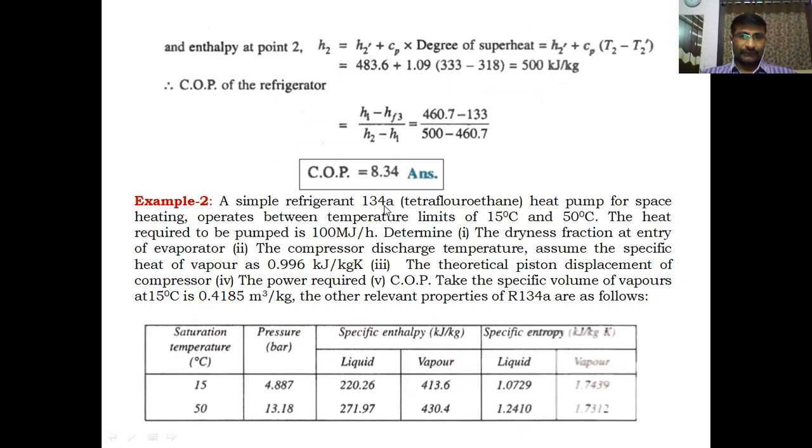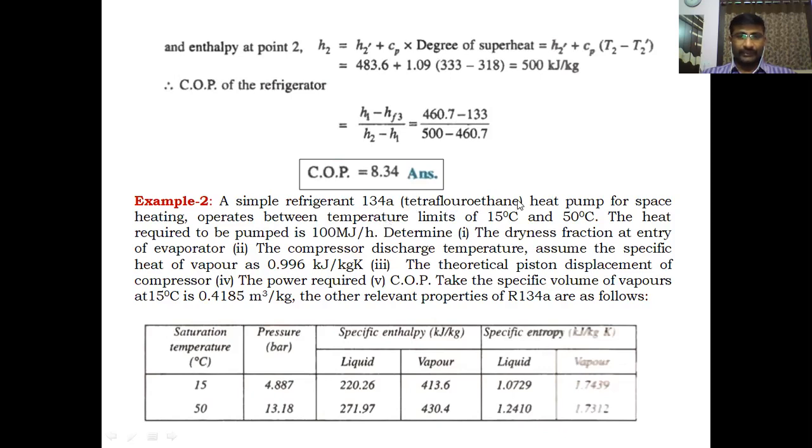A simple refrigerant 134A. The refrigerant 134A is generally used in the domestic refrigerator and air conditioners. The chemical name for that is tetrafluoroethane. Clear? 4 fluorines. Whenever the 4 fluorines are there, it is called tetrafluoro. If the carbon atoms are 2, then it is called ethane. So tetrafluoroethane is the chemical name for 134A.